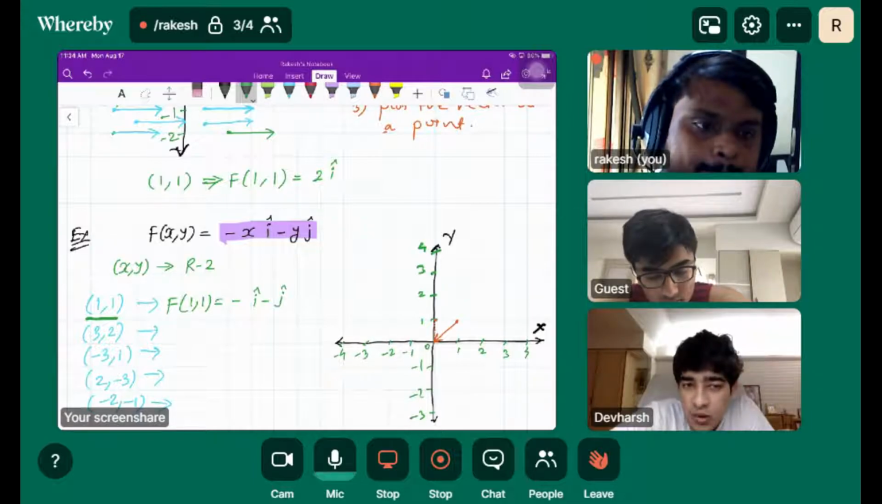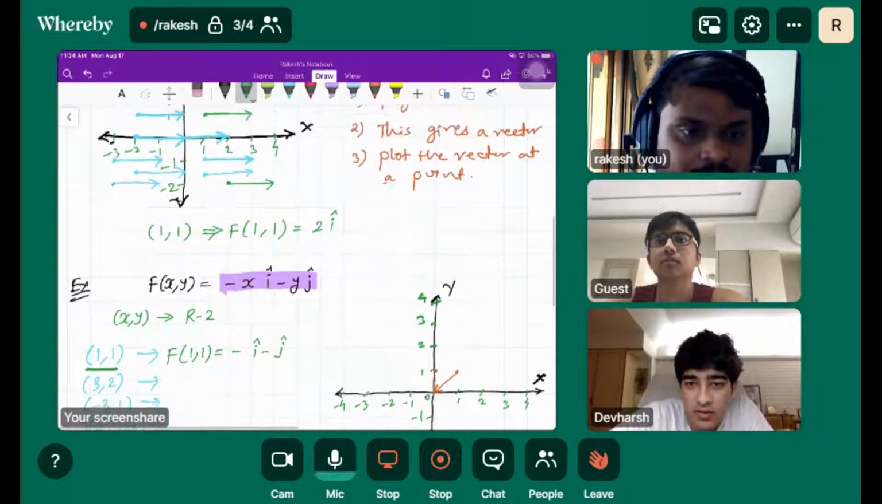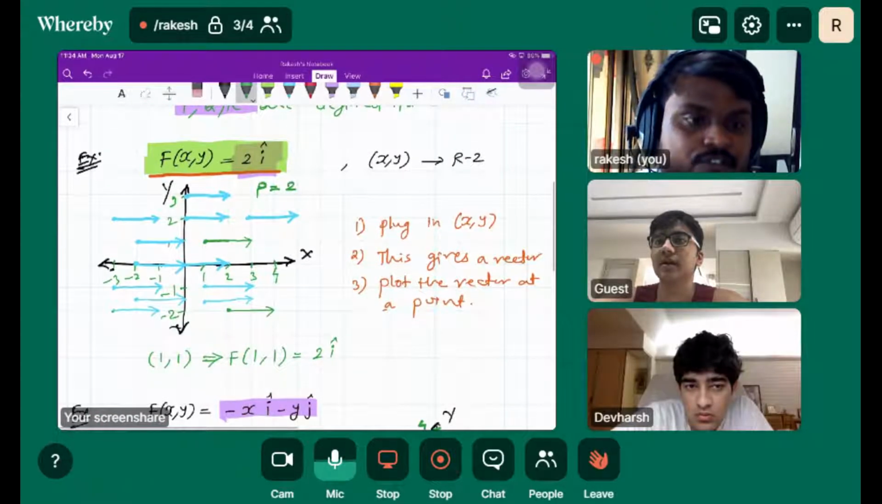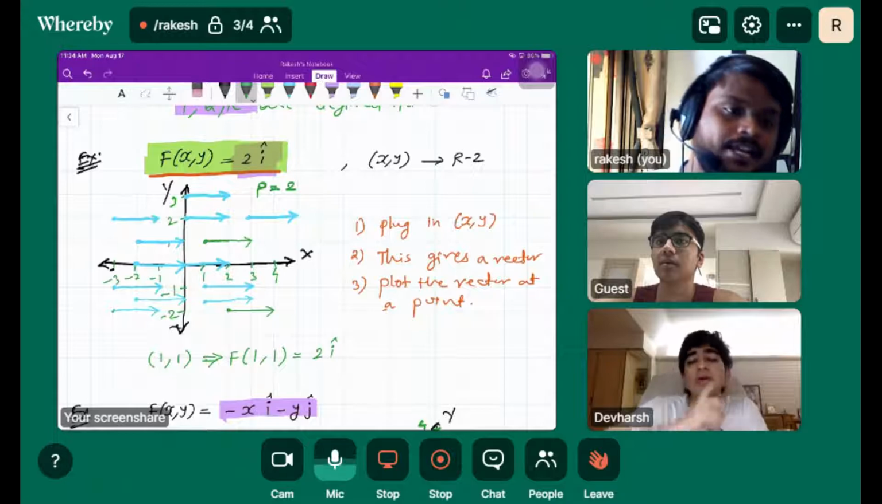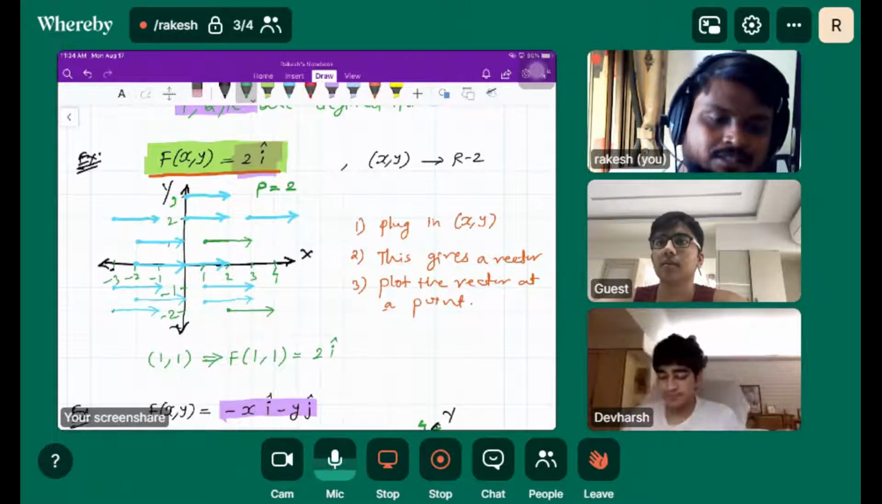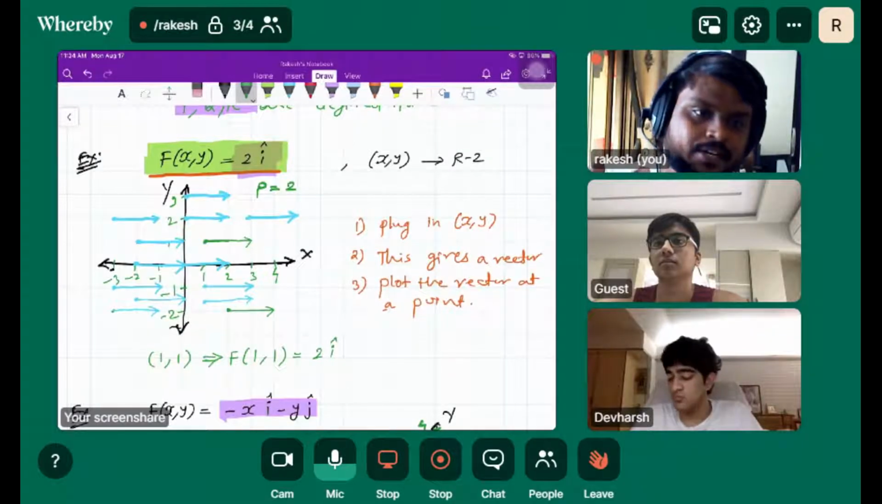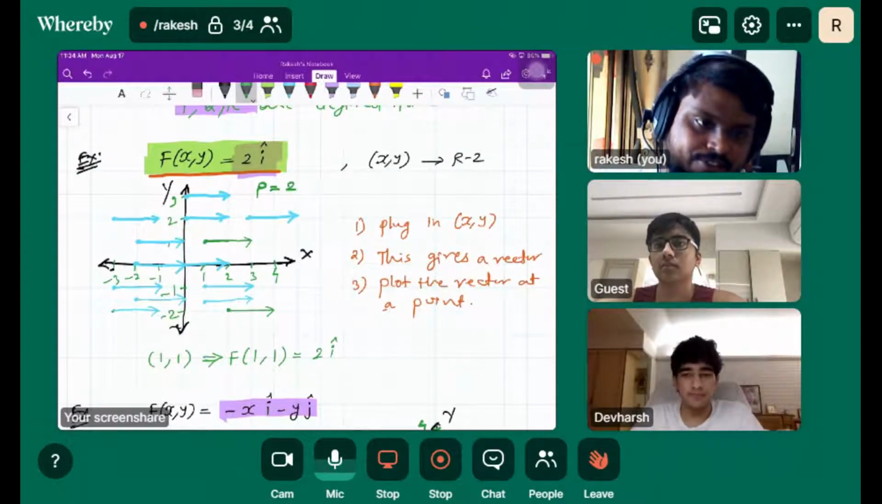In the previous one, you didn't put an x or anything. Yeah, that was a constant vector field, because the function was only dependent on just 2. There was no x. The function was simply 2. It is independent of x and y, right? It was a constant vector field. Fine. Okay.